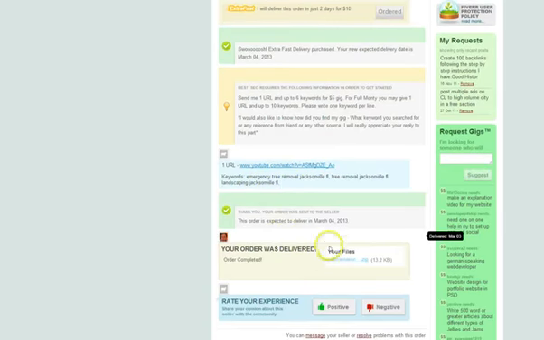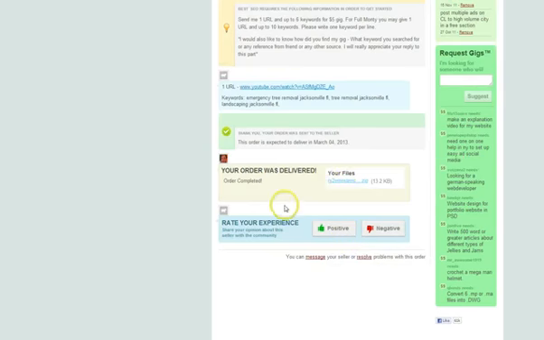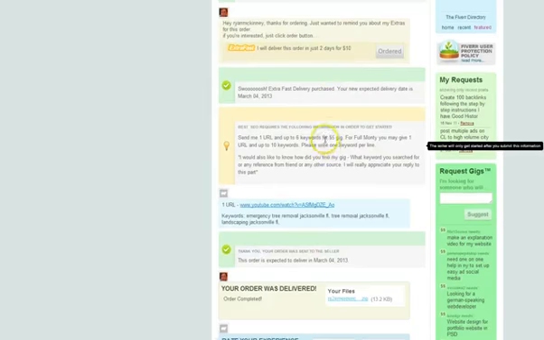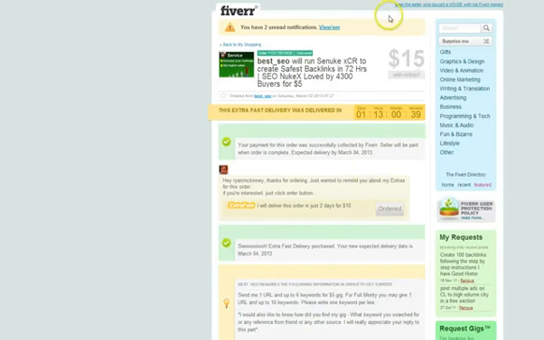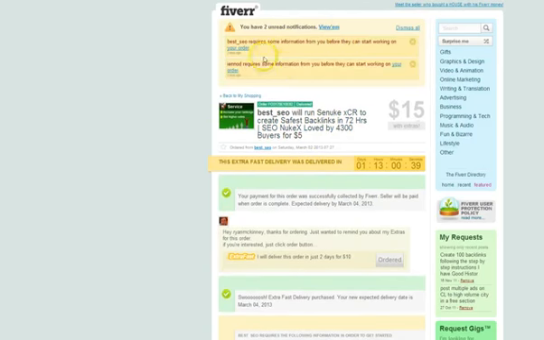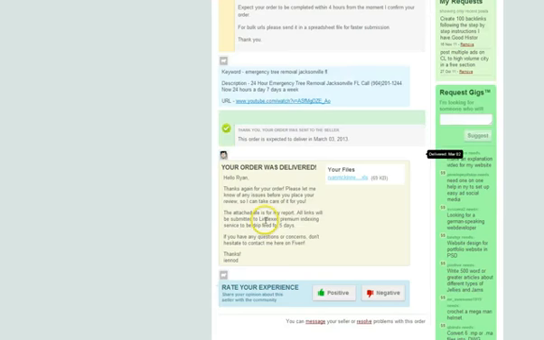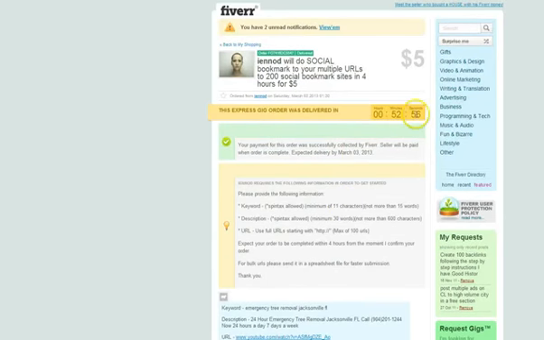So what I can actually do now, if I wanted to, is take the zip file with all my links and then go find somebody to do some more of those links, building more backlinks, making sure they're getting indexed and stuff. But it's not necessary right now. It's still really early. He delivered it fast, so that definitely had something to do with it. And then this person, I think we got them to do the bookmarks, and they did the order in 52 minutes. So I did this late Friday evening.